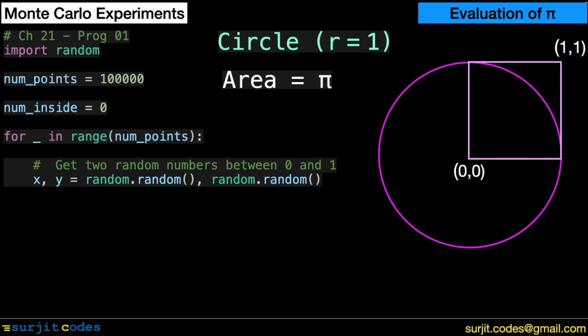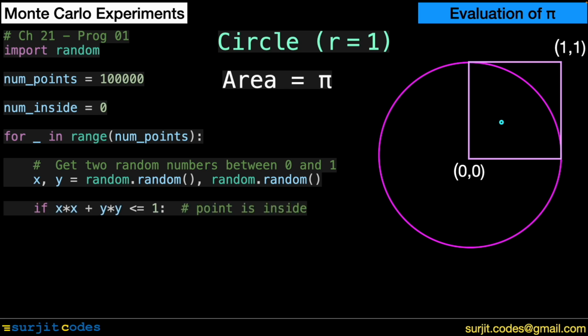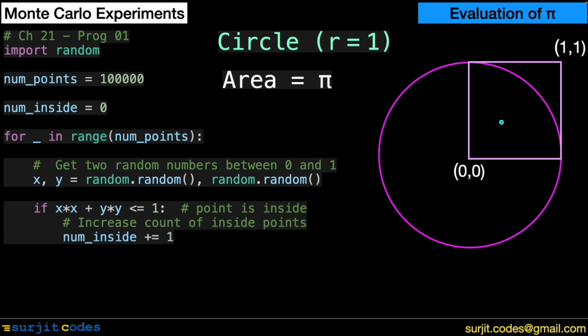We call it twice to get random values for both x and y coordinates of the point. If x squared plus y squared is less than or equal to 1, the point is inside the segment and we increase the counter by 1. If the random point is outside the segment, we leave the counter unchanged. One by one, for loop runs for 100,000 random points.